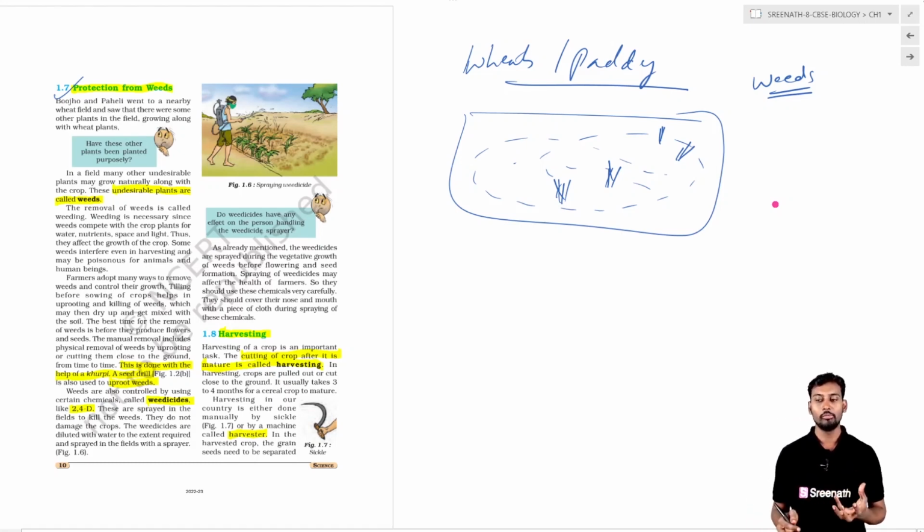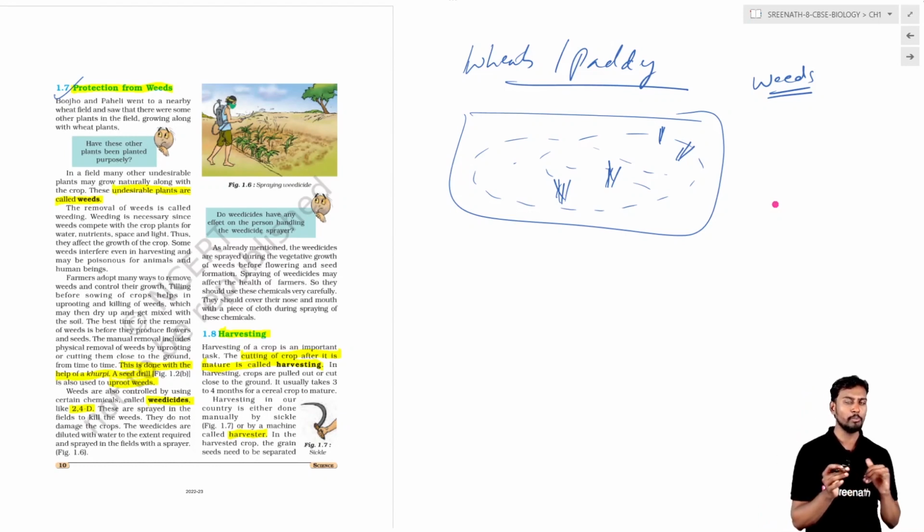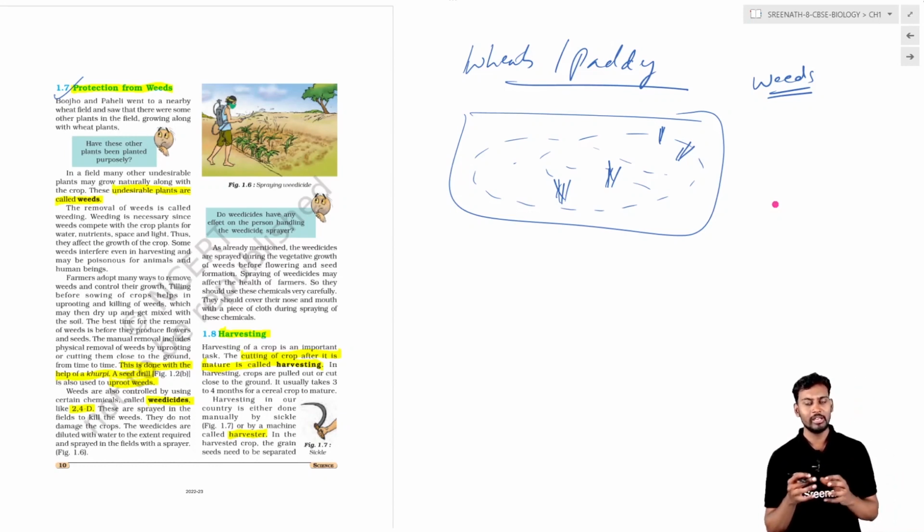Why do we have to remove the weeds? Because they can decrease the yield, since they compete with the main crop in the agricultural field.